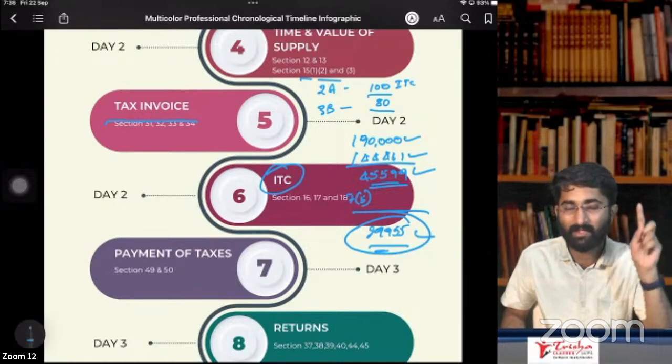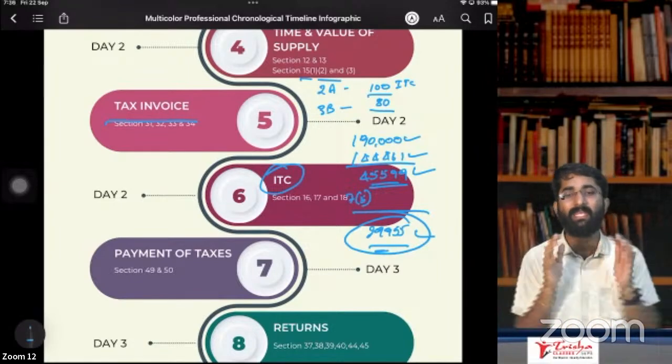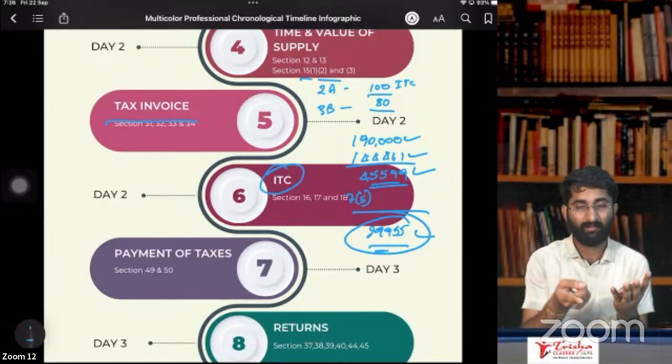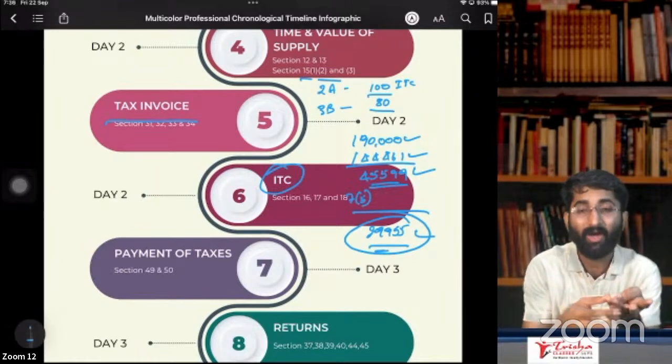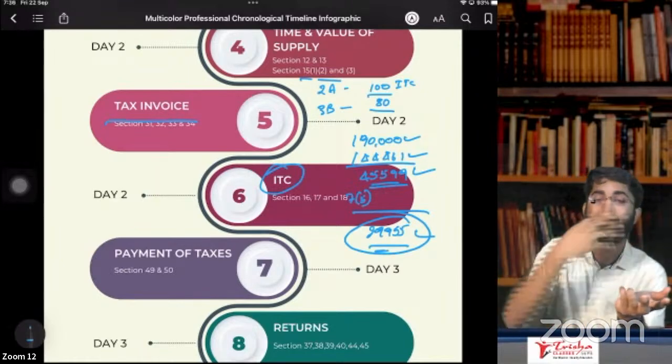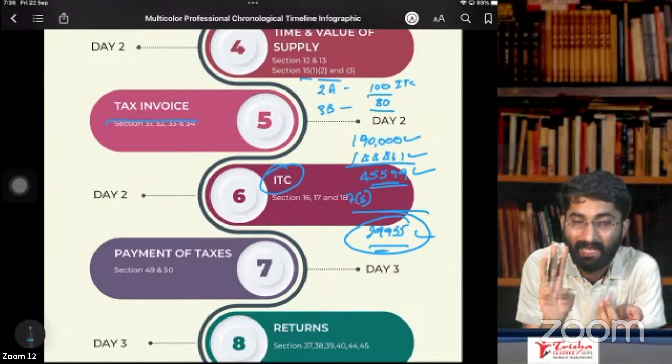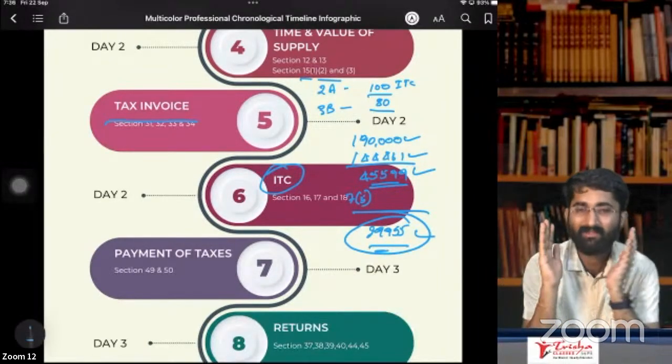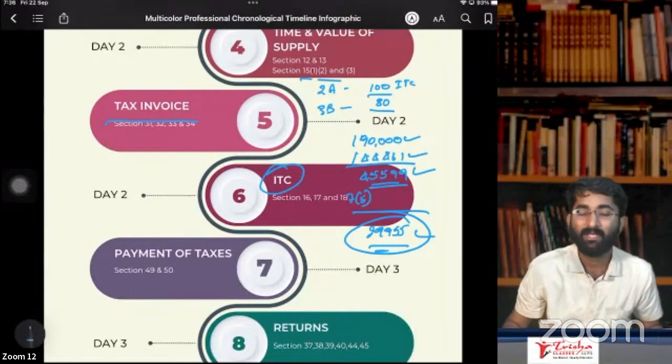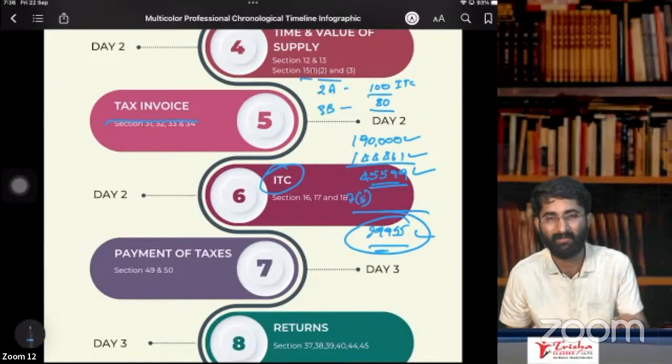Section number 31, subsection 2 is in case of services. In case of services, it is before the provision of service or during the provision of service and after the provision of service within 30 days or 45 days. So within 30 days or 45 days, you have to give the invoice. That is in case of section number 31, subsection 2.